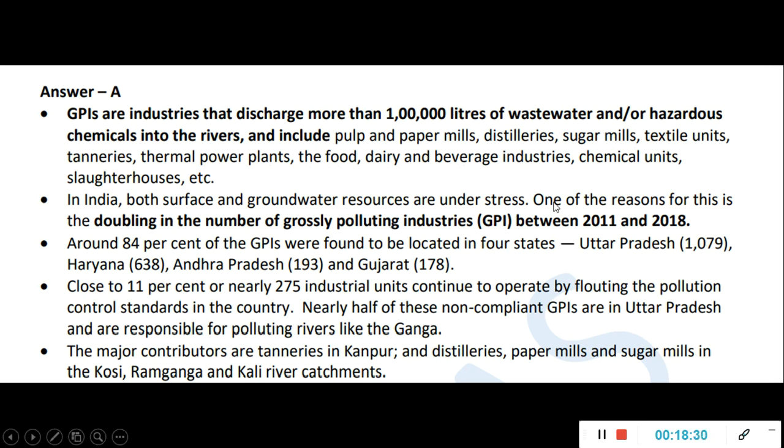Okay, so it has doubled between 2011 and 18, and 4 states where highest number of such things are there: UP, Haryana, Andhra Pradesh, Gujarat, because here a lot of industries are there. Okay, and close to 11% or nearly 275 units continue to operate by flouting the pollution control standard. So it is not a good thing. So hopefully in the future it will be corrected. Okay.